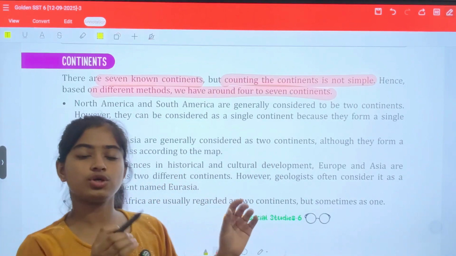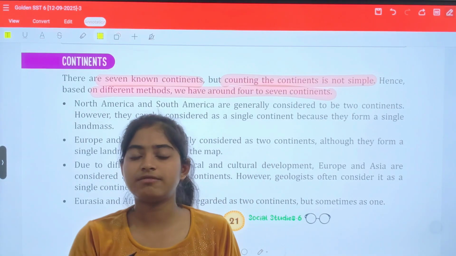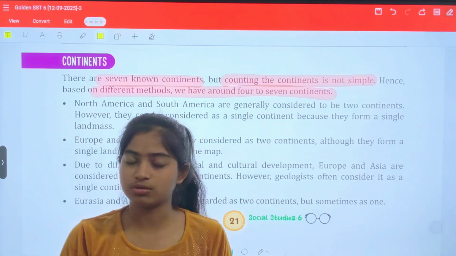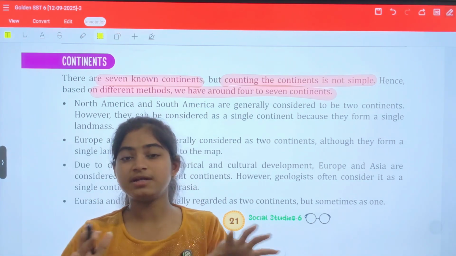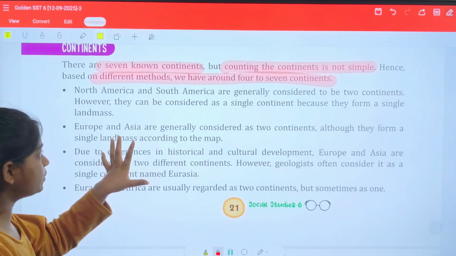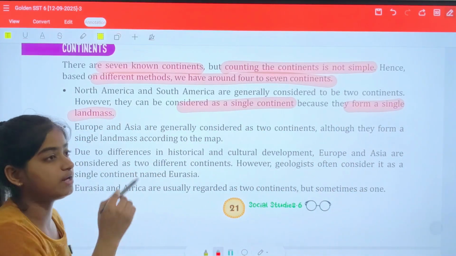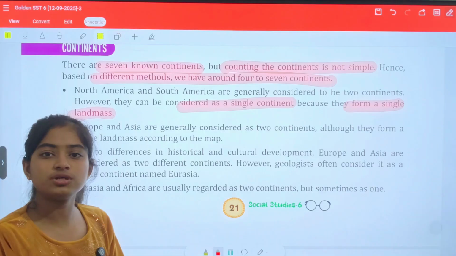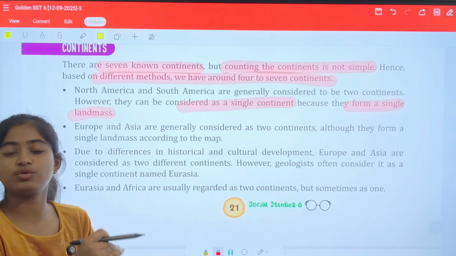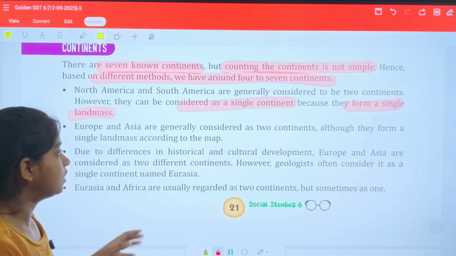Okay, so if you think that America is America, why do we classify it into North America and South America? Because the land is very vast. You will study that they can be considered as a single continent because they form a large landmass, but the area is so large that it's better to classify them into North and South continents.